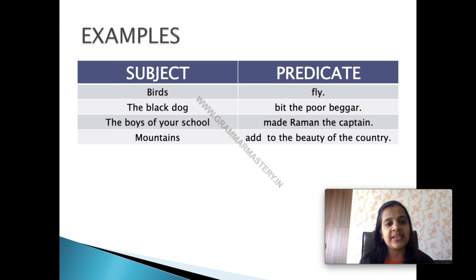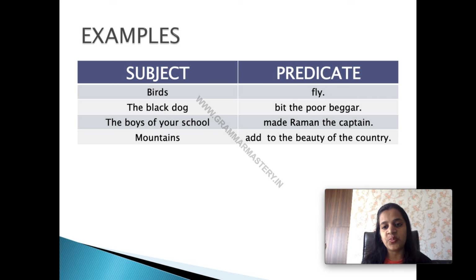Let's see some examples of subject and predicate. Subject, birds. Predicate, fly. Here we are talking about birds. What do the birds do? Birds fly. See, here is only one word for predicate and that word is the verb. The black dog. Subject has the group of words. The black dog. What did the black dog do? Bit the poor beggar. So what are we talking about black dog? That he bit the poor beggar. So it becomes a predicate.